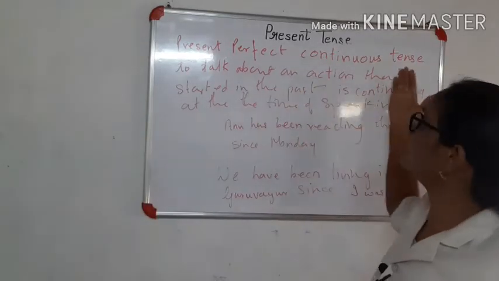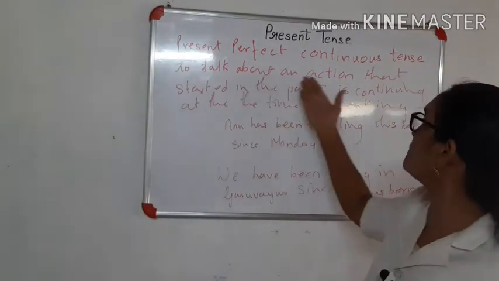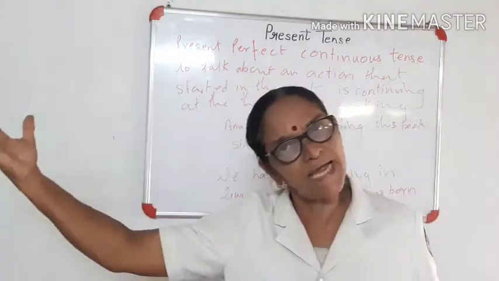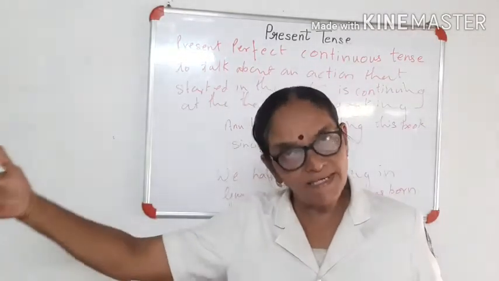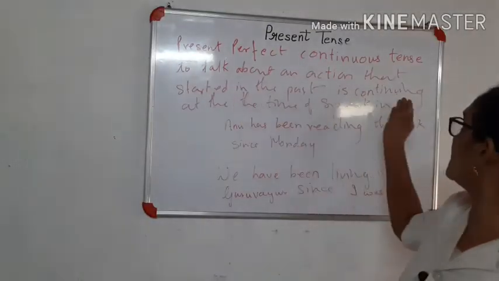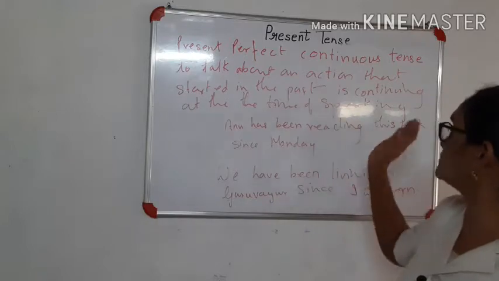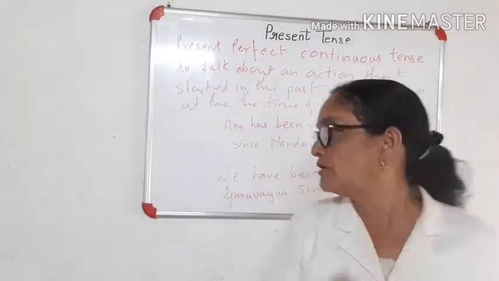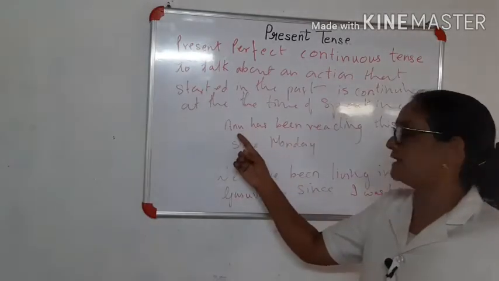Present perfect continuous tense talks about an action that started in the past. It started in the past, it is still continuing, and at the time of speaking, it is still continuing. Now I'll tell you one example.